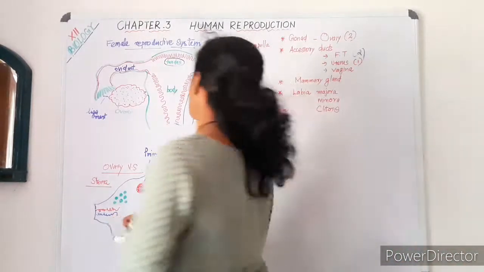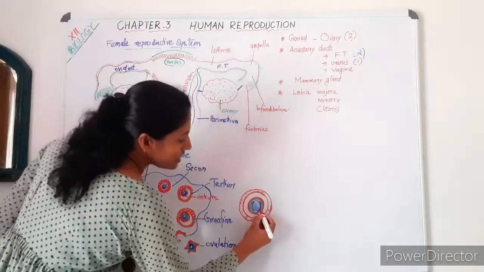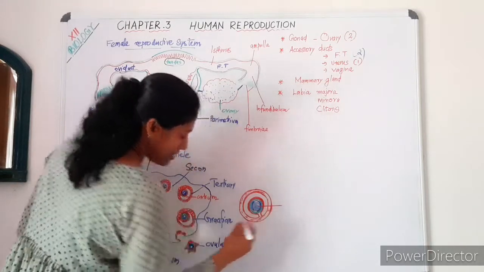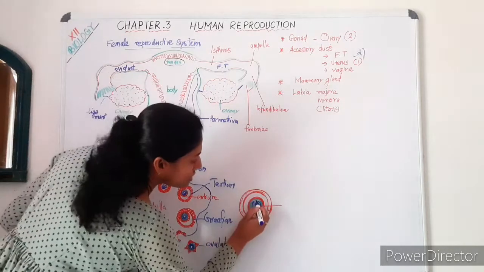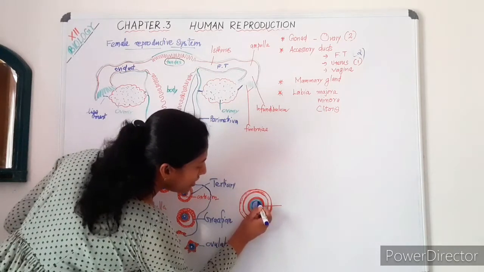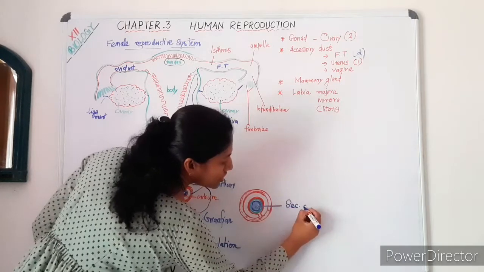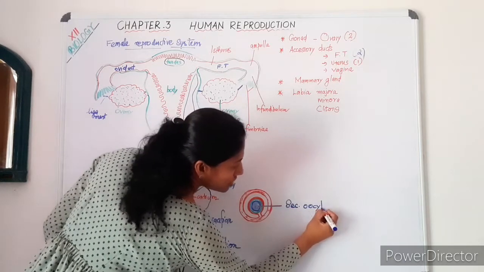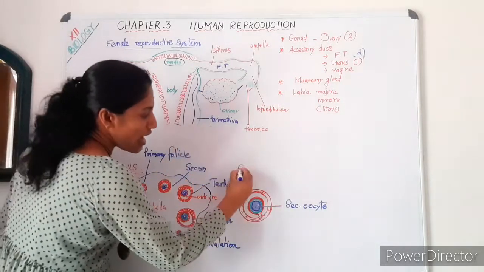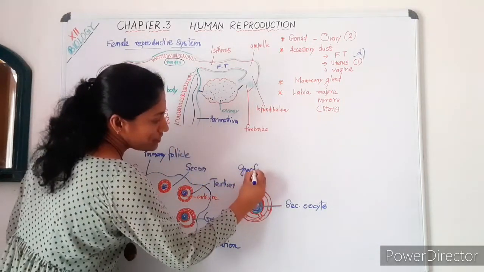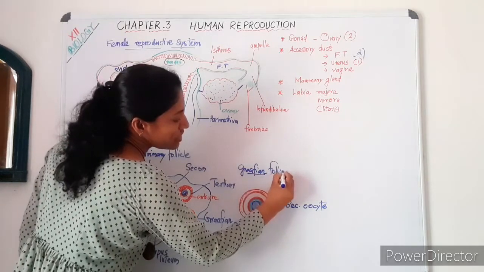When we discuss the structure of a mature follicle, you can see it contains a central cell, that is the secondary oocyte. Everybody note this down: a mature Graafian follicle is not carrying ovum inside, it's carrying secondary oocyte inside.